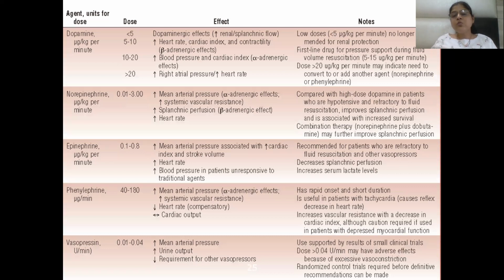Phenylephrine has no effect on cardiac output because it acts on alpha-1 and alpha-2 receptors, no beta-1 action. So it will reduce the heart rate and increase the mean arterial pressure. Vasopressin is a vasoconstrictor. It increases the blood pressure and mean arterial blood pressure. Urine output is increased.